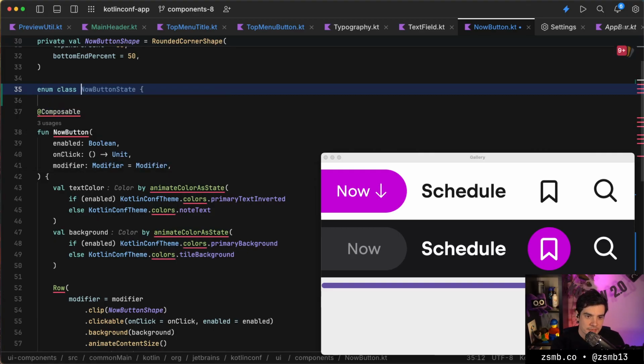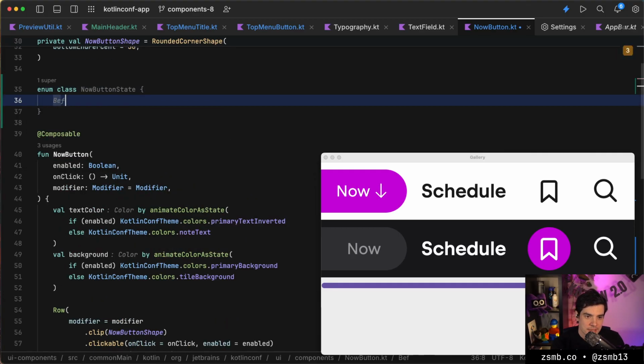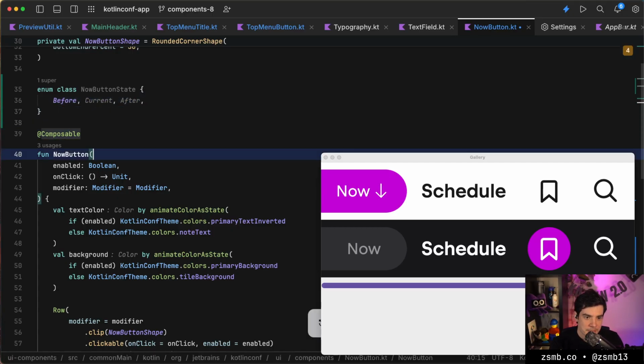So let's do the now button state and like before or current or after, depending on what the time is. And then we can pass that in like this. And so it's enabled if it's not at the current time.